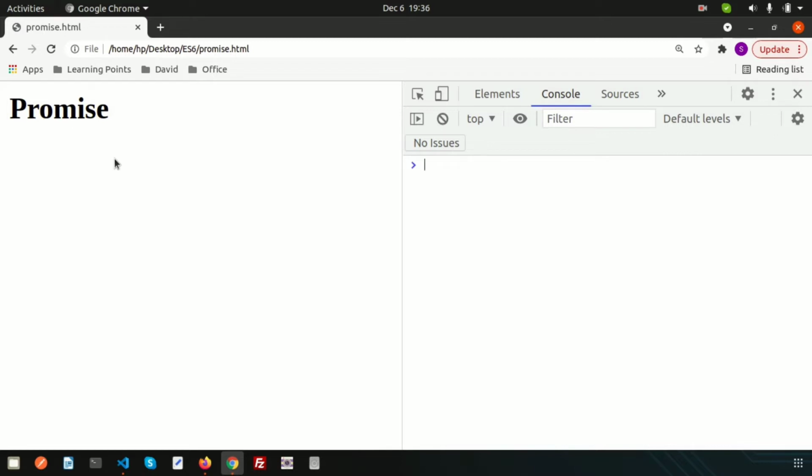Simply, if I can explain this, suppose you and your friend decided to go to the cinema hall. Here the friend is the promise, and your friend wants to buy the cinema ticket. That means your friend promises you they will buy the cinema ticket. We cannot know whether they can manage to get the ticket or not. So here the promise resolves the problem.